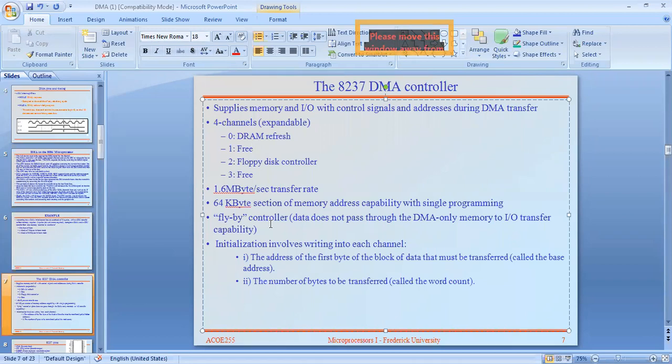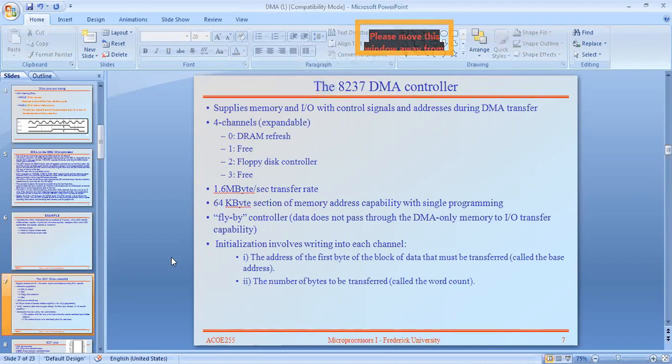Actually, we have to mention the address of the first byte of what we want to transfer, and the DMA works out from that address. Next, the number of bytes to be transferred. I have to mention the word count, how many words I have to transfer. Understand?